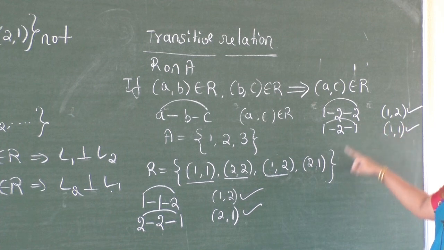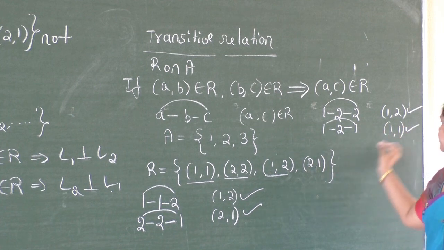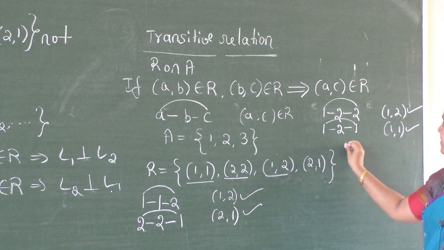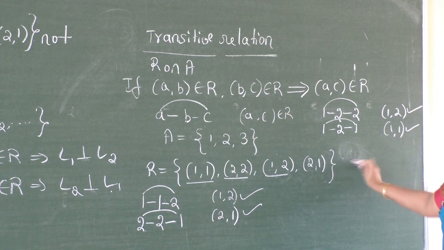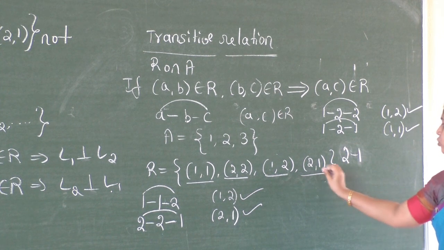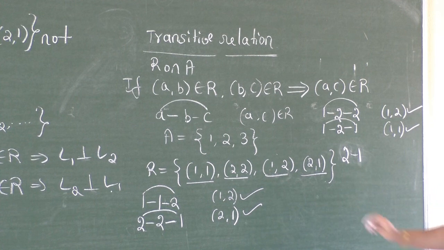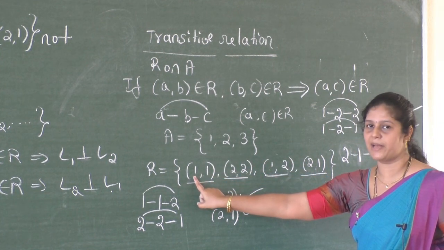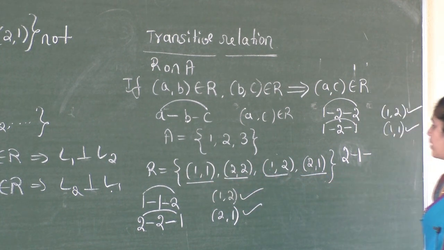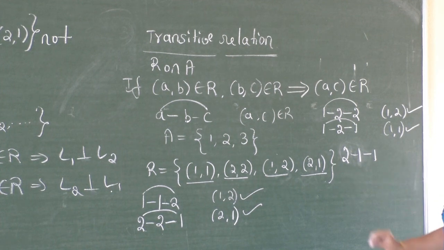Next you can see (2, 1), the last ordered pair remaining. Here this ordered pair 2 goes to 1. Now 2 goes to 1, then you can write this ordered pair because the first element is 1, that goes to 1.